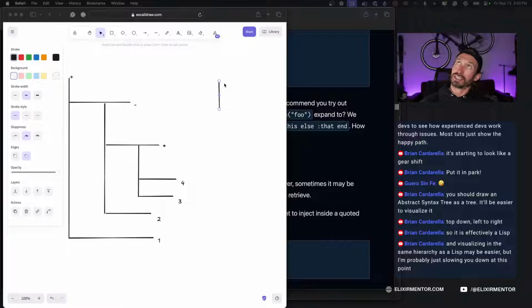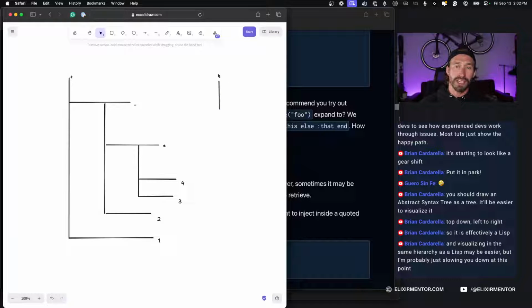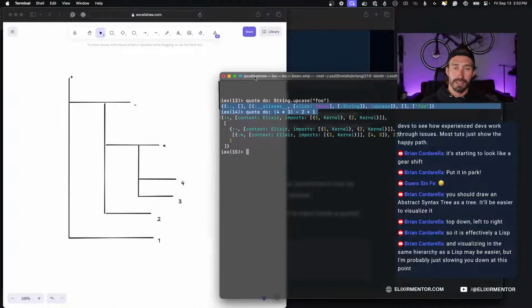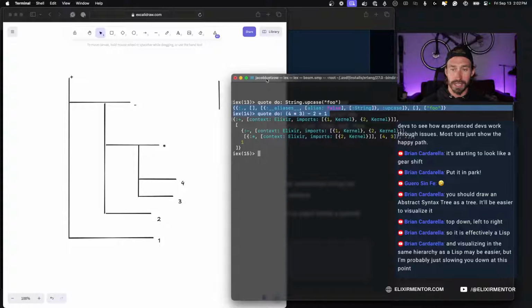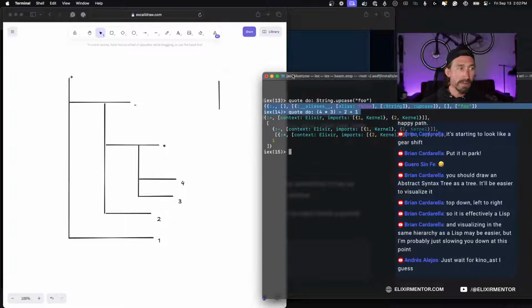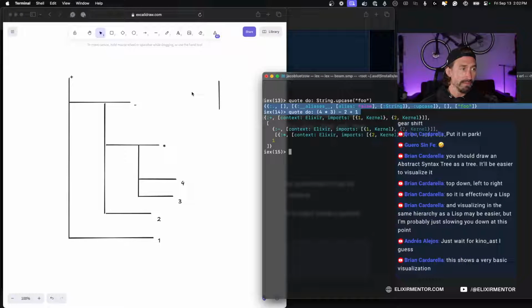It doesn't matter. So my plus is on the top. I'm going to start at the bottom. This shows a very basic visualization. Just wait for Keynote AST.